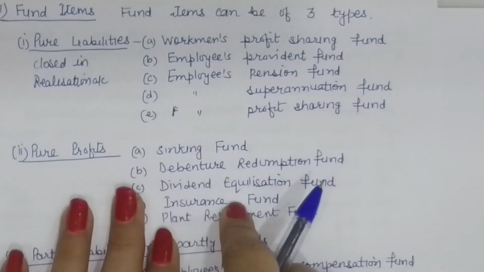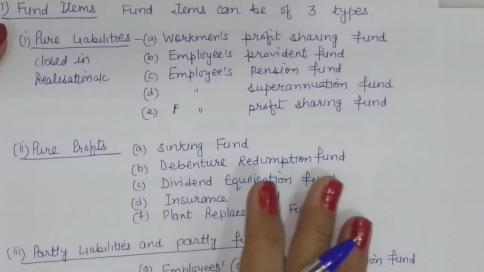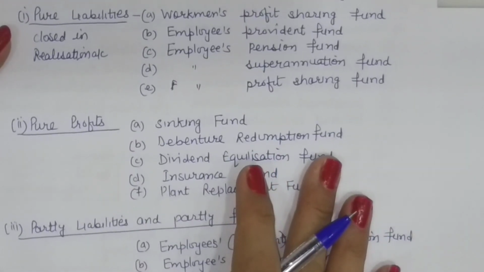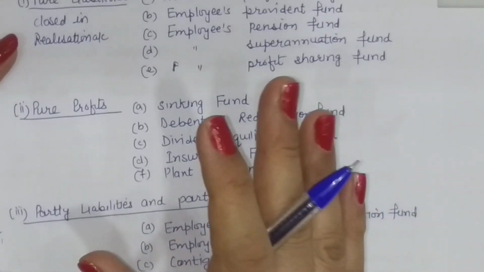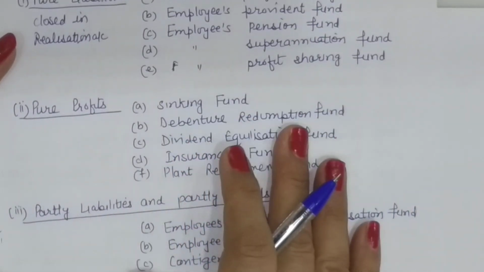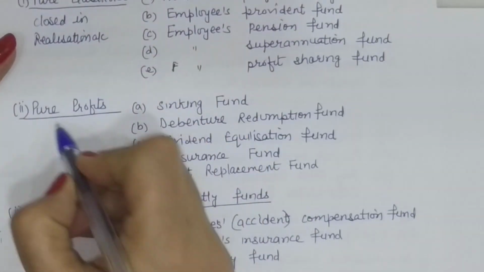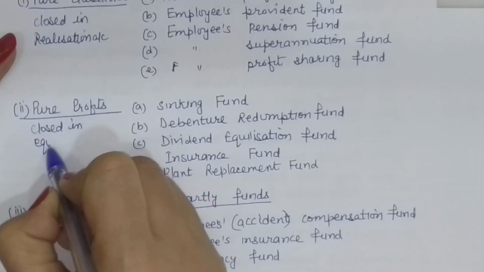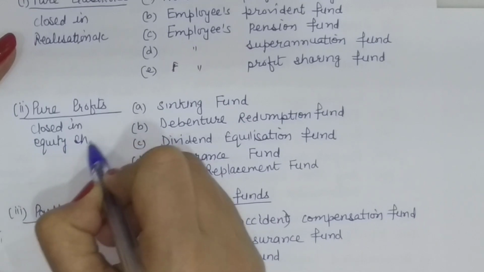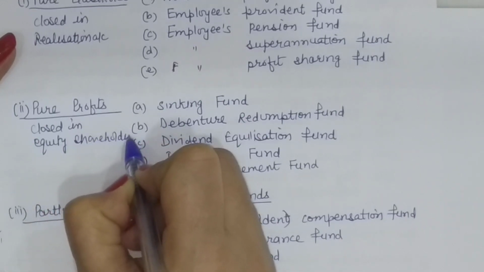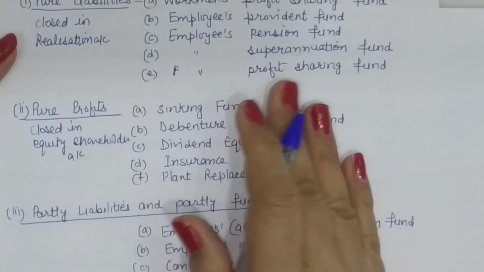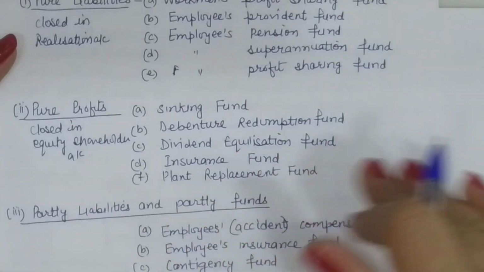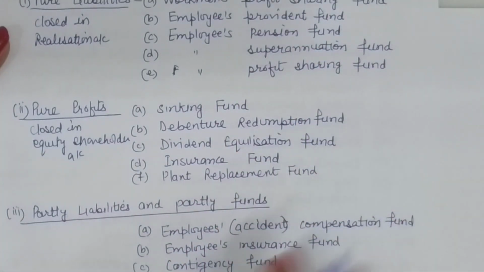So at the time of winding up of the company, which is the case in amalgamation, absorption or external reconstruction, these profits belong to equity shareholders. So these will be closed in equity shareholders account. So you can think of the journal entry: so and so fund account debit to equity shareholders account will be our entry.